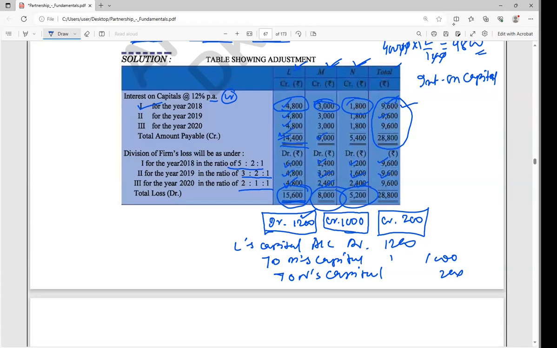Interest on capital, commission, bonus to partners, or any salaries of partners should all be credited to the partners' capital accounts only. If it is omitted or wrongly given, then we will get it back from the partners, and that time it will be the opposite, debit. Let's see, the question will be there. Don't worry. Clear?